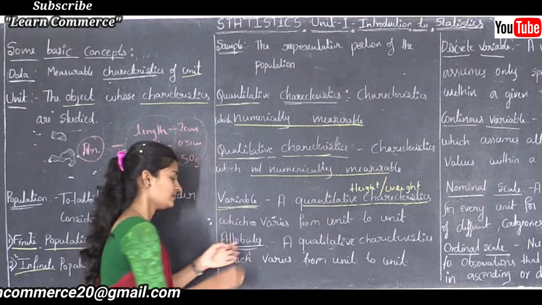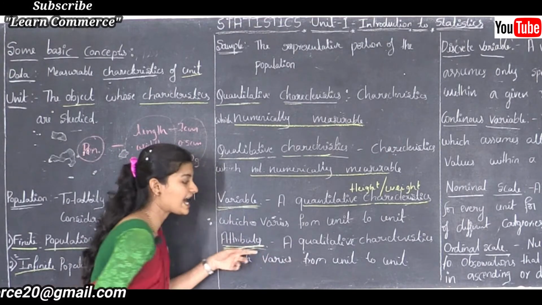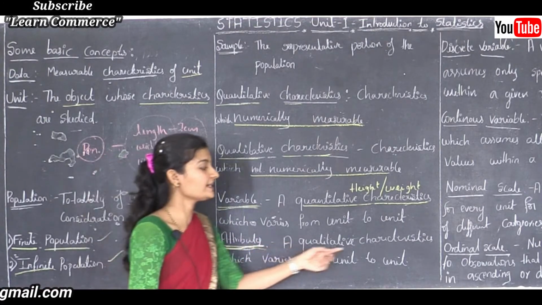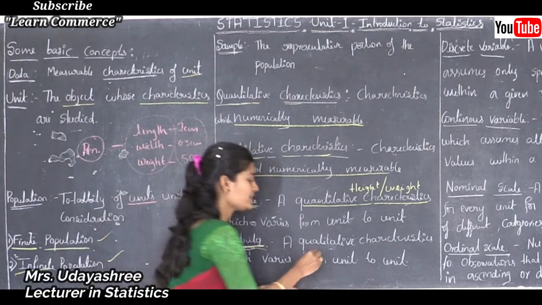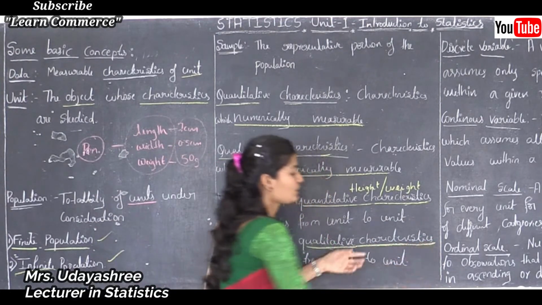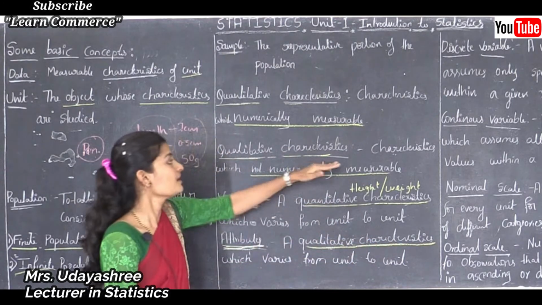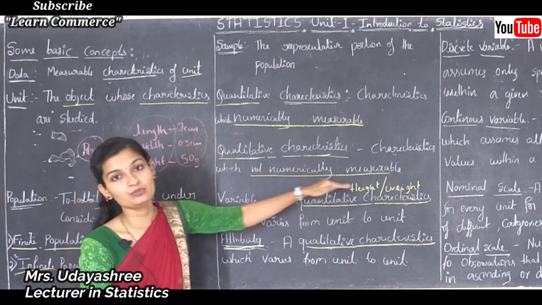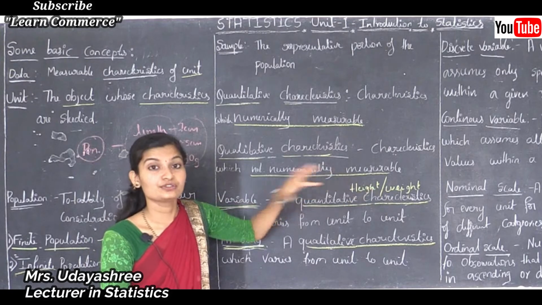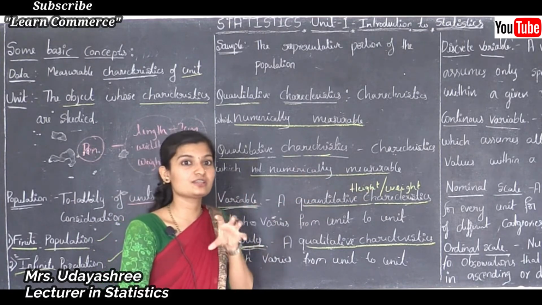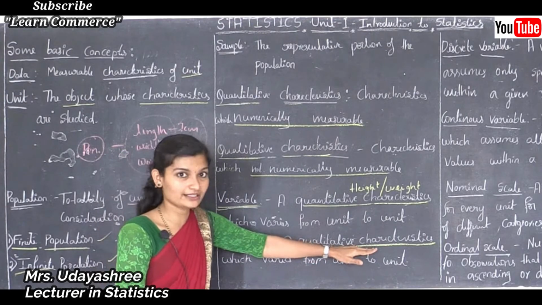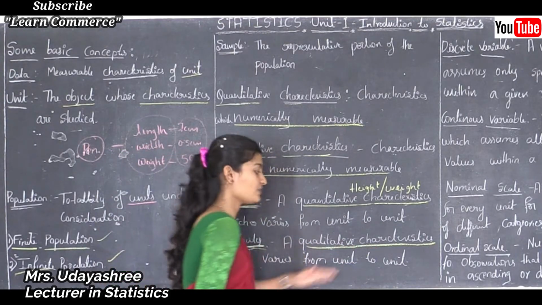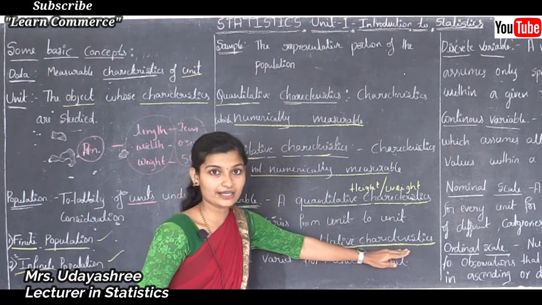Next, then what are attributes? Attributes are qualitative characteristics which vary from unit to unit. What is a qualitative characteristic? A qualitative characteristic is a characteristic which is not numerically measurable. See, for example, skin color is one of the qualitative characteristics.